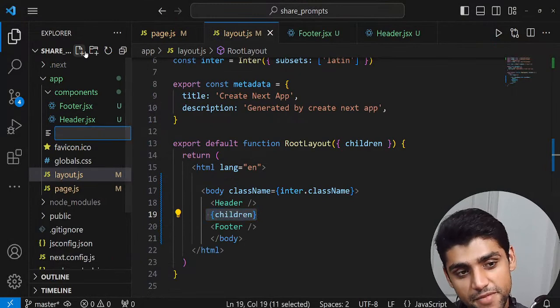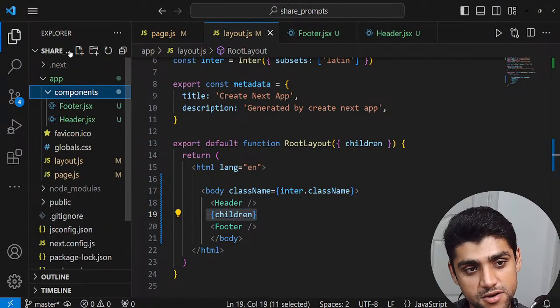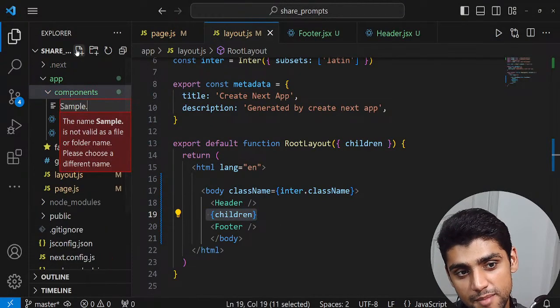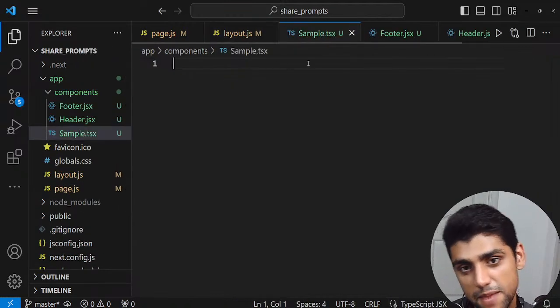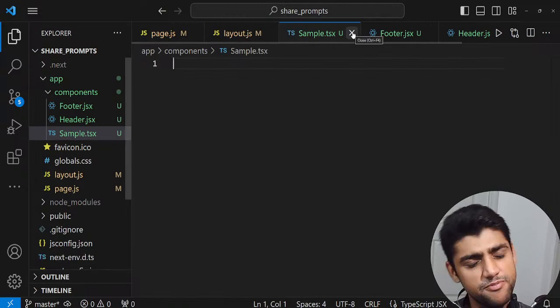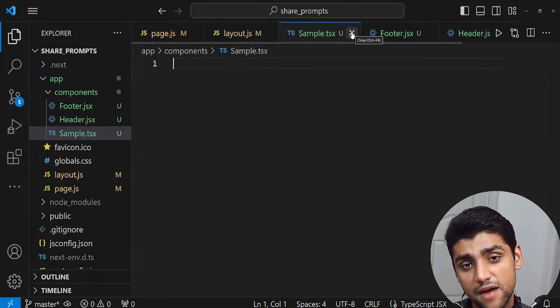So if I go here in the components and I just create a, let's say, sample file, I believe it is. Yeah, it's like this, .tsx. This is for TypeScript. It's not even that different, honestly. It's just an extension to JavaScript.